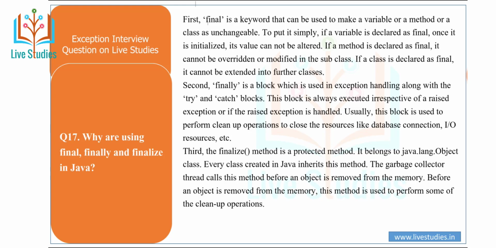Second point is finally. Finally is a block which is used for exception handling along with the try catch block. This block is always executed irrespective of whether an exception arises, or if the arisen exception is handled. Usually this block is used to perform cleanup operations, to close resources like database connections, input output resources, etc. Third one is the finalize method. Finalize is a protected method. It belongs to the java.lang.Object class. Every class created in Java inherits this method. The garbage collector thread calls the method before an object is removed from memory. If an object is removed from memory, this method is used to perform some cleanup operations.